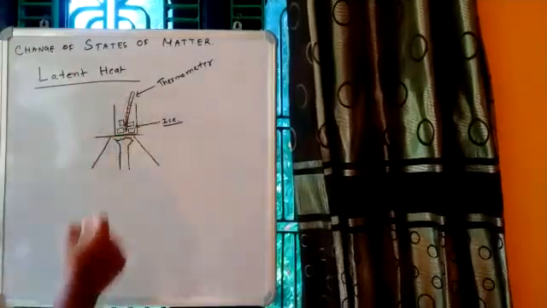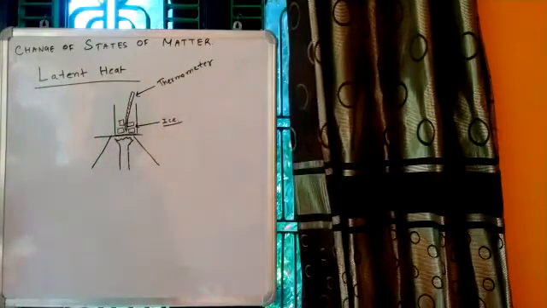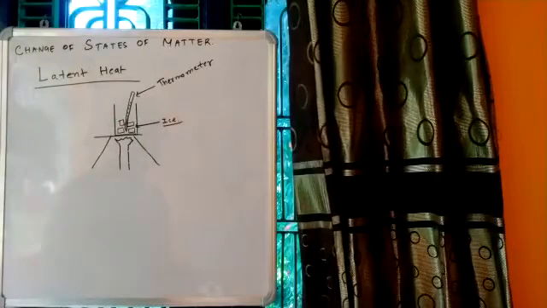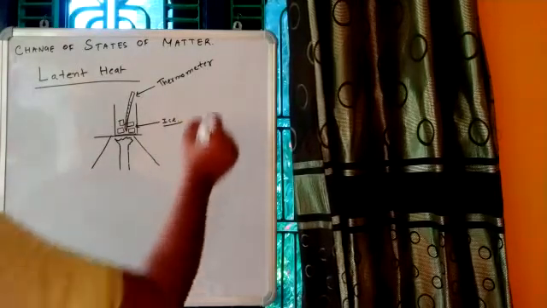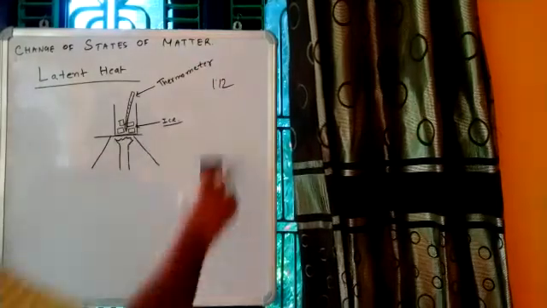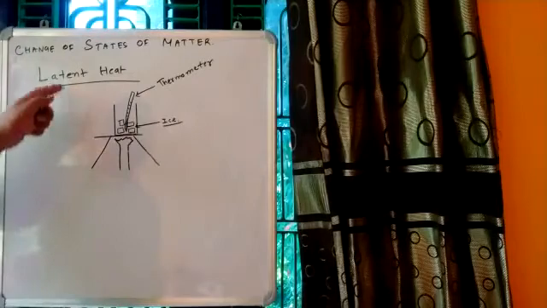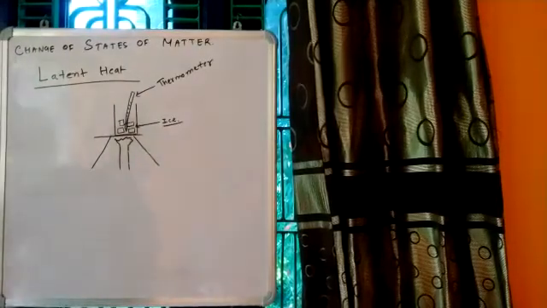So this is the thermometer, and this thermometer is to measure the temperature. So if there is any change in temperature, this thermometer will record. So anyway, you have activity 1.12 in your book. So if you wish, you can go through the activity. But here I am explaining this activity in order to make you understand what is latent heat. So here if you see, this is the overall setup.